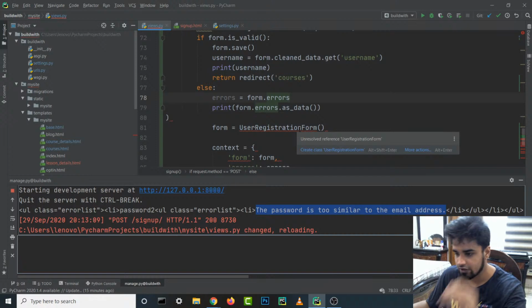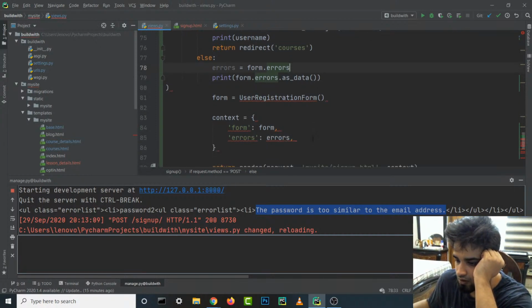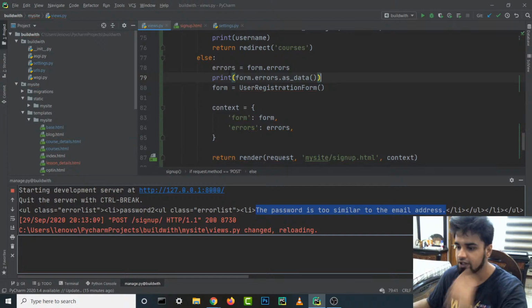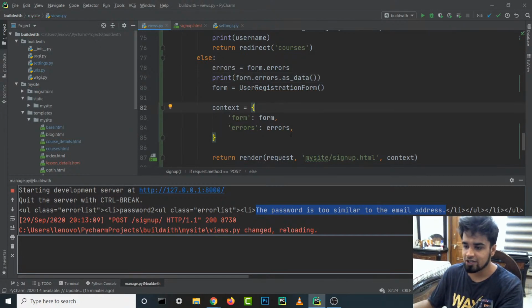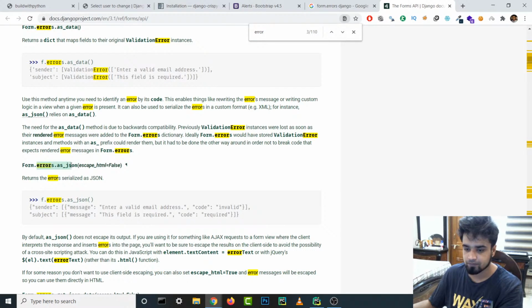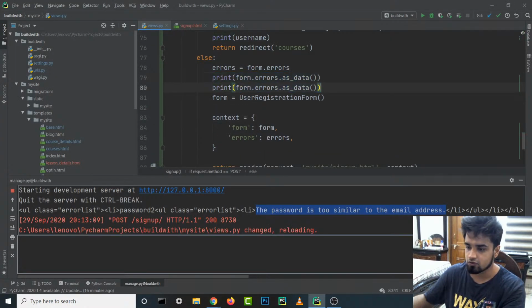Oh, it's kind of giving us error everywhere then. Wait, where did the form variable go? Yeah, here is the form variable. Oh, because of this, I guess. We don't need that. All right, so this is looking good. So let's print that out, and also let's print out this JSON one, and we'll see which one looks better, and we'll go with that one. So I'm just gonna copy this and print it all here also as JSON, and let's see how both of them look.